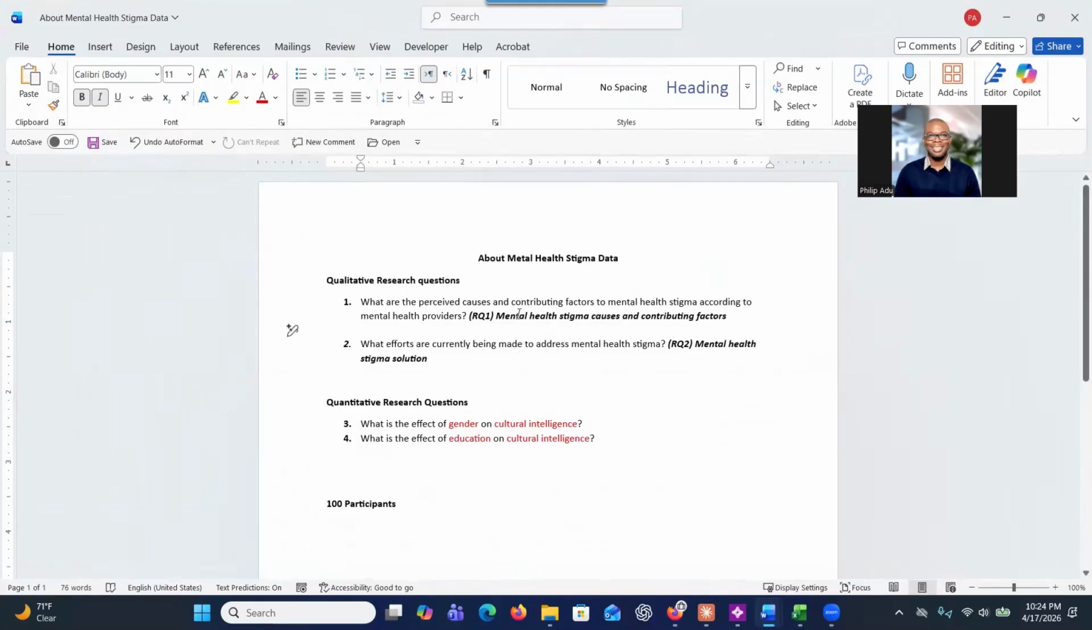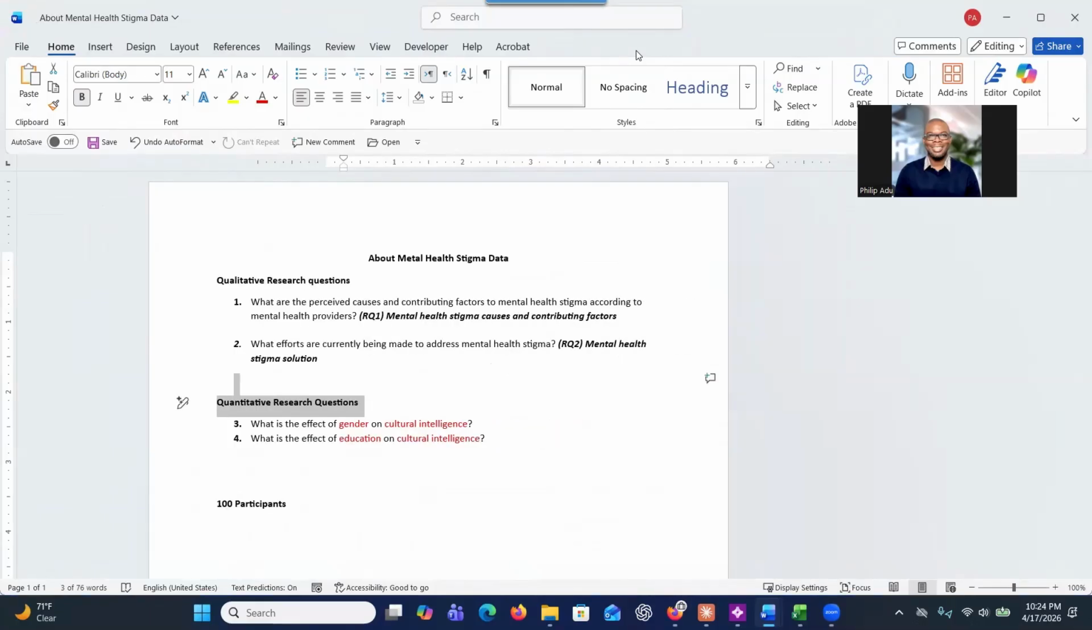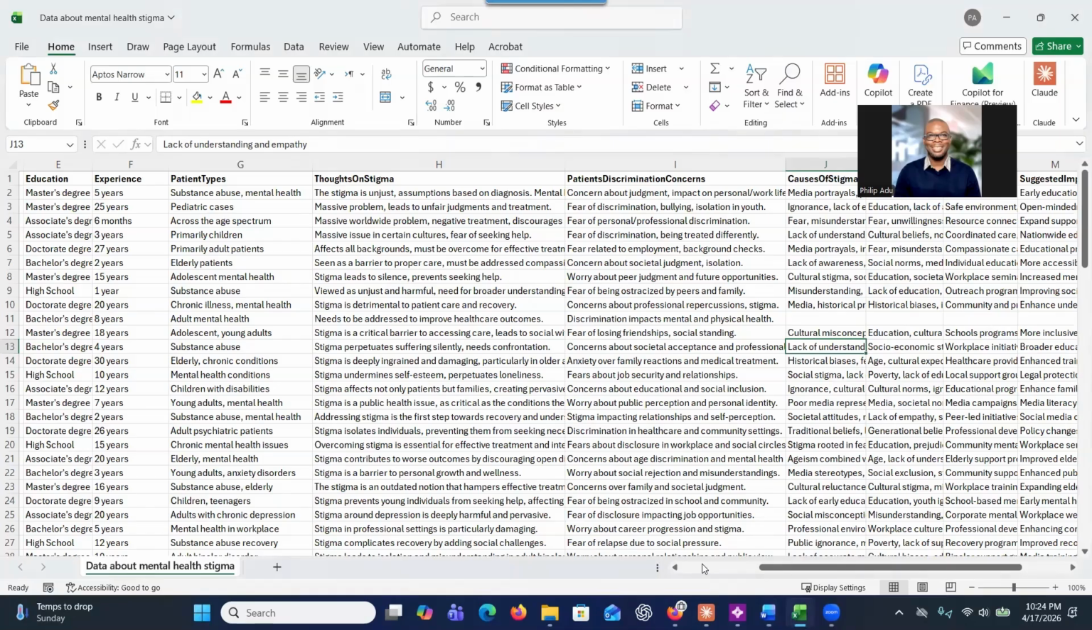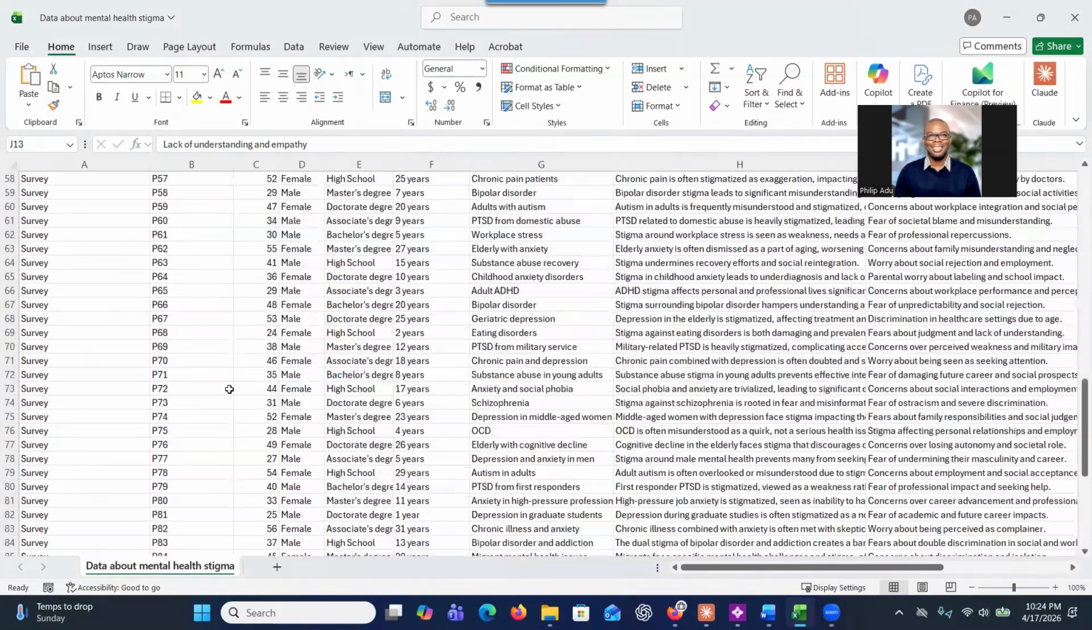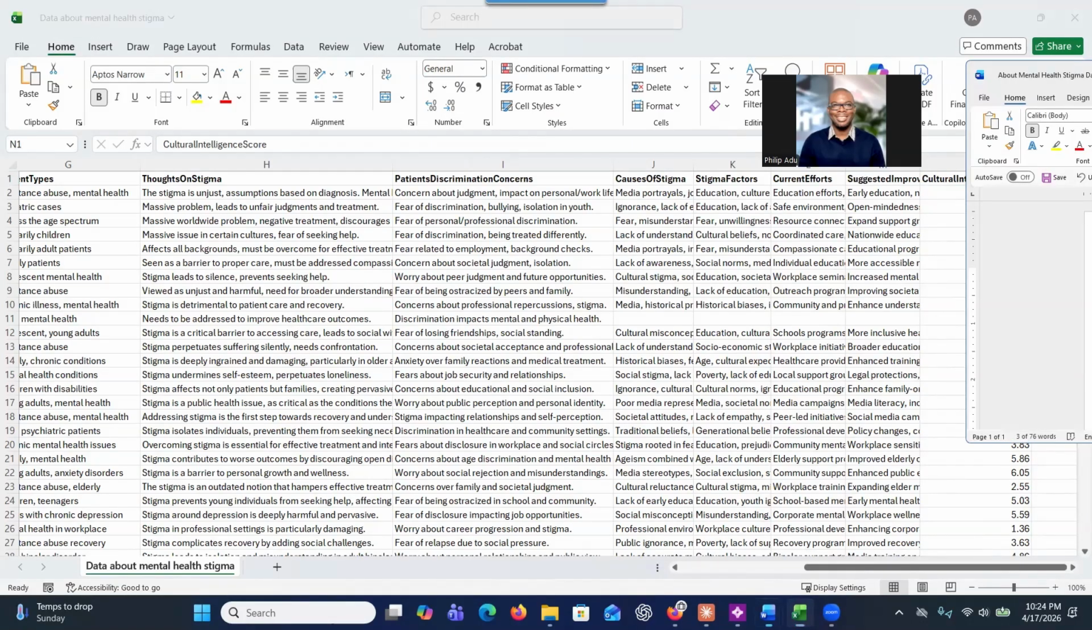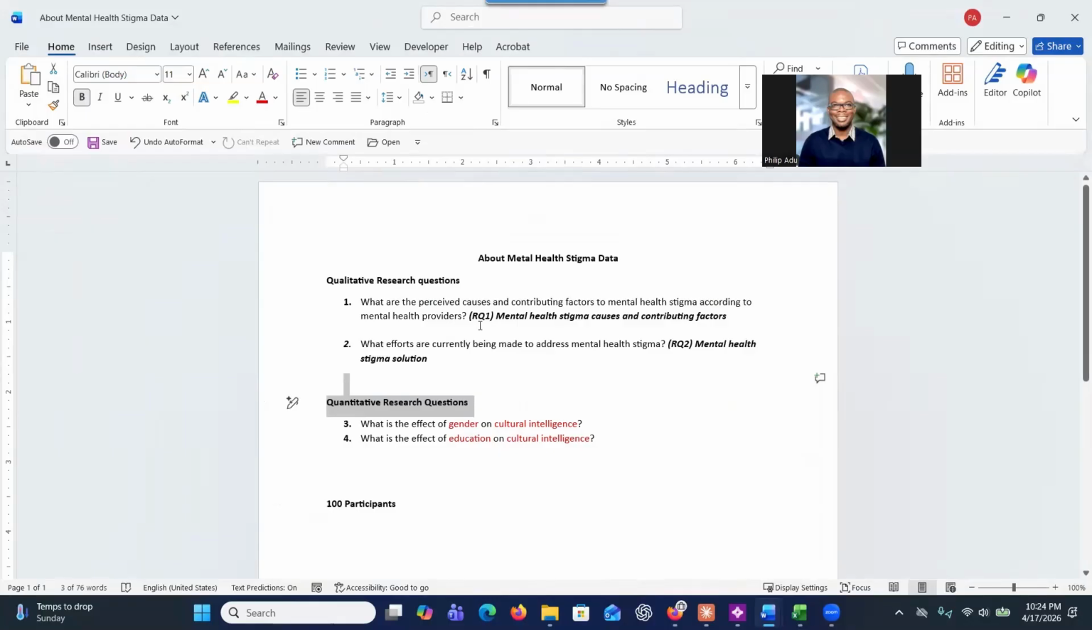As you can see here, I have two main research questions, right? I have the qualitative research question and the quantitative research question. And I have survey data about mental health stigma. Participants who are mental health providers completed the survey, and their cultural intelligence score was also collected. So now you have qualitative data, which is open-ended responses, and quantitative data, which is their scores concerning cultural intelligence.